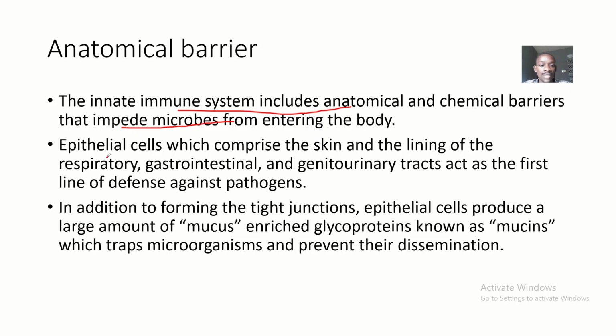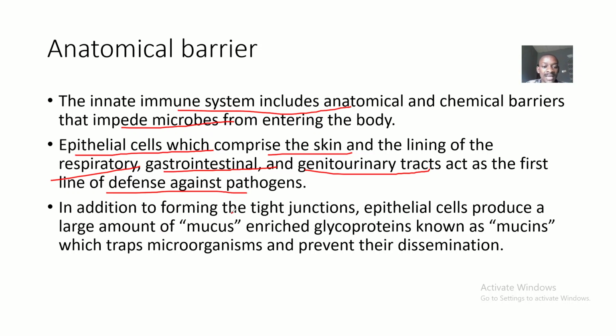Now for the anatomical barrier, we have epithelial cells, and the epithelial cells comprise the skin and the lining of the respiratory tract, the respiratory system, the gastrointestinal tract, the genitourinary tract. These linings, this epithelium, act as the first line of defense against pathogens.